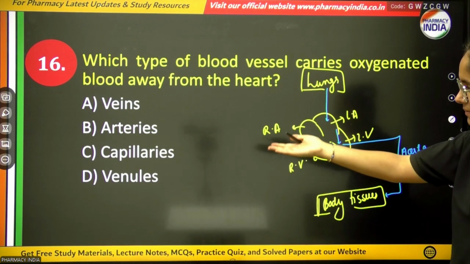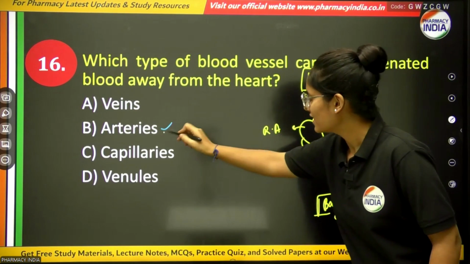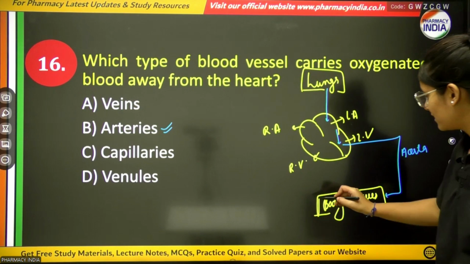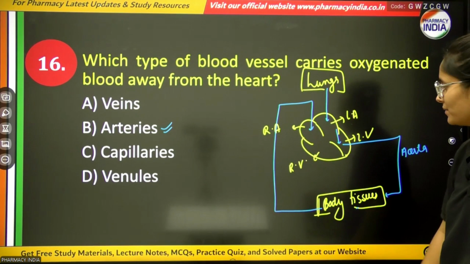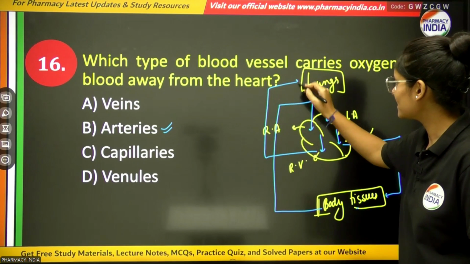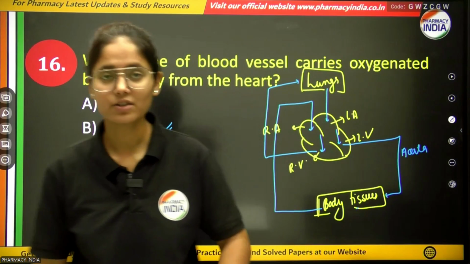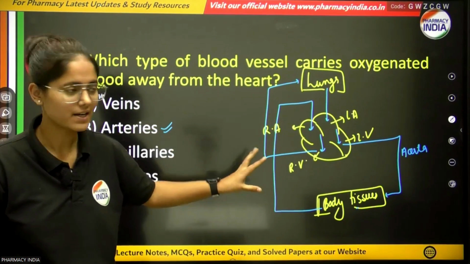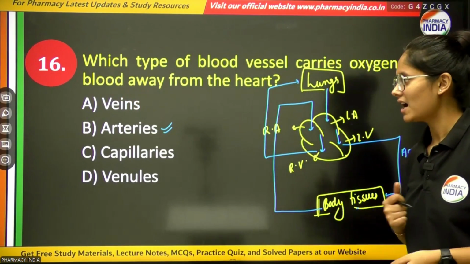So the correct option will be arteries, because the aorta is the largest artery. Then from the body tissues, deoxygenated blood is transported to the right auricle, and from the right auricle it enters the right ventricle, and from the right ventricle it is transported to the lungs with the help of the pulmonary artery, so that it can be converted into oxygenated blood, and then this flowchart continues. Okay, so the correct option will be arteries.